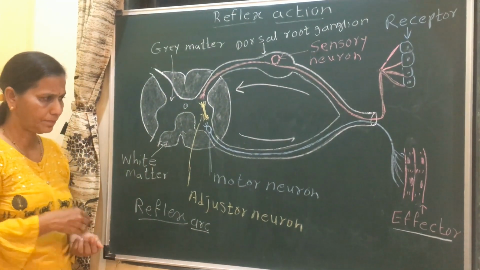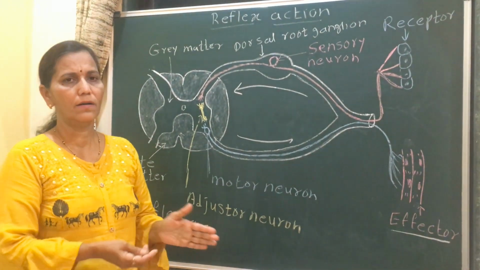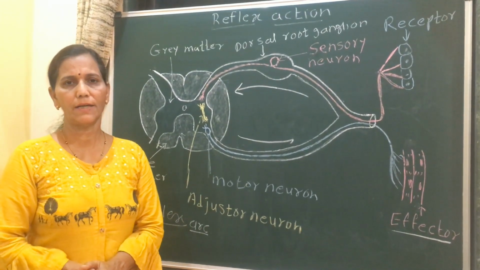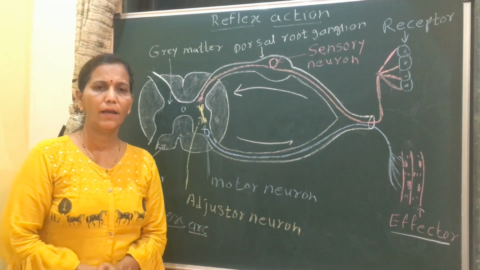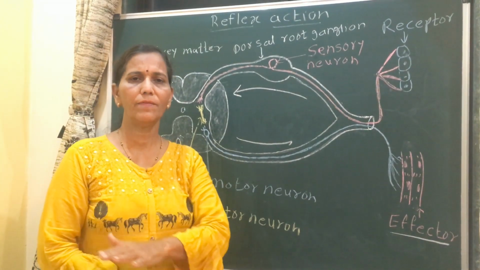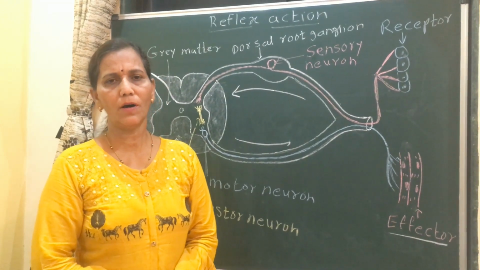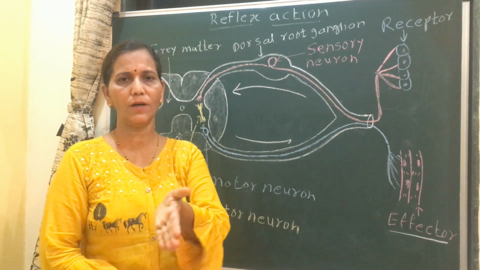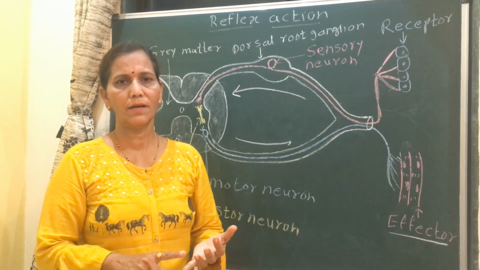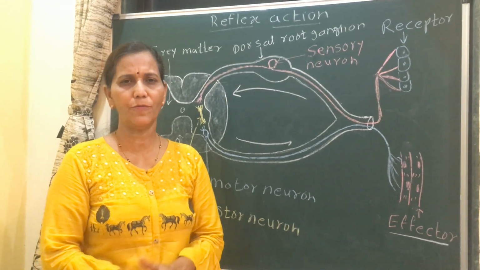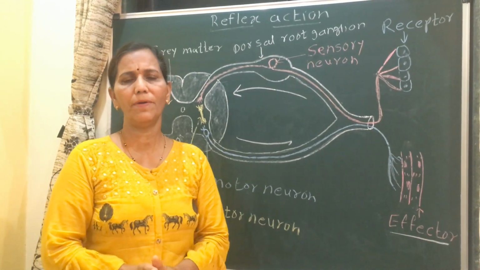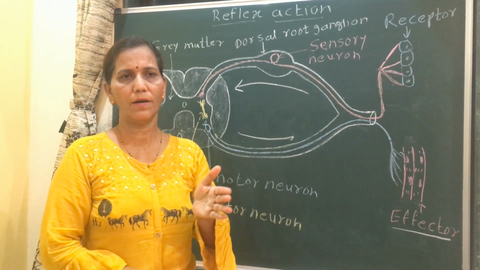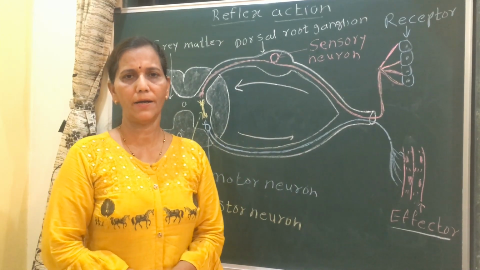The next topic is the types of reflex action. Two types are there: inborn and acquired. Inborn means present from birth, which we do not learn. For example, crying, laughing, sneezing, coughing. These are inborn reflex actions, which are inherited, meaning we get them from our parents.